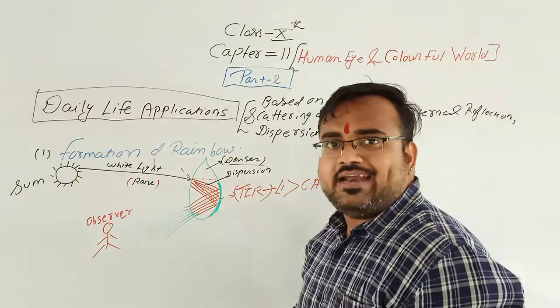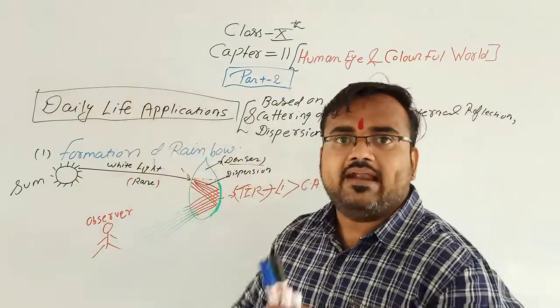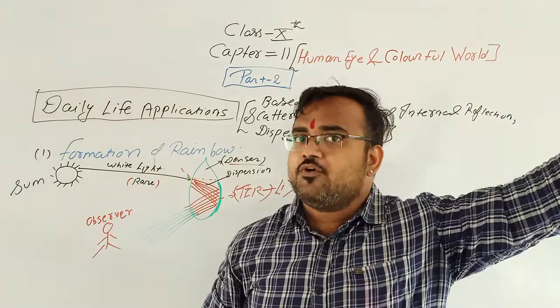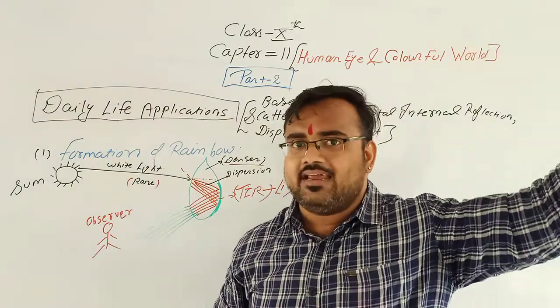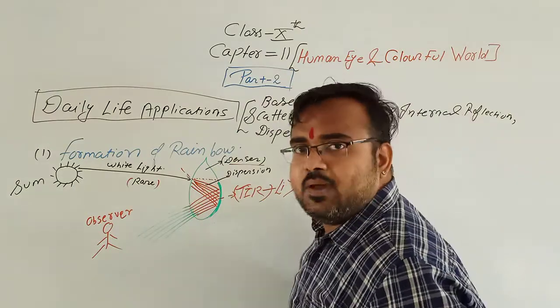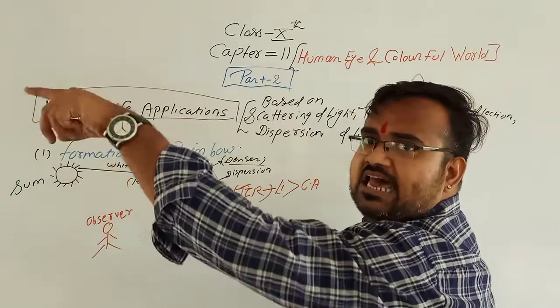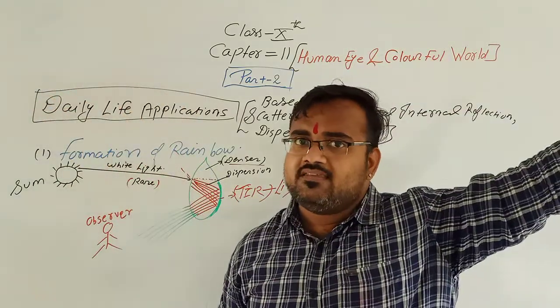Clear? If I am standing like this, then the water droplet should be in front of me and the sun rays should be coming from my back side. So to see the rainbow, suppose this is my position and the water droplet should be in this direction and the sun in this direction.